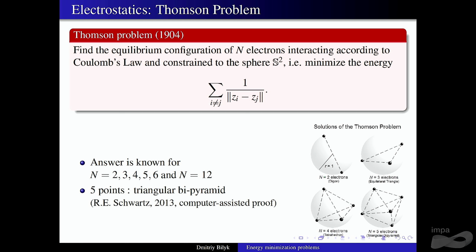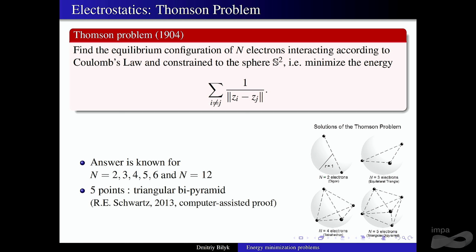You can also notice, for example, that the cube is not there. The 8 points case is not solved, and the cube will not be a minimizer. Computationally, you can go to the Wikipedia page. There are lots of computational candidates for minimizers, but nothing else is proved. So these are the only things that are known.